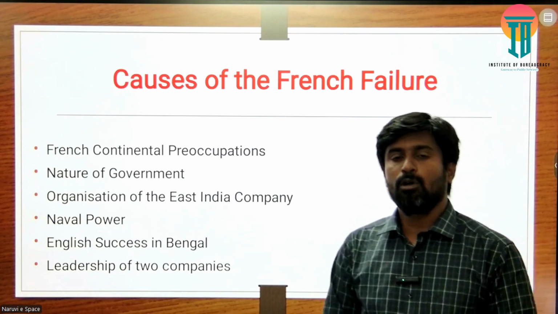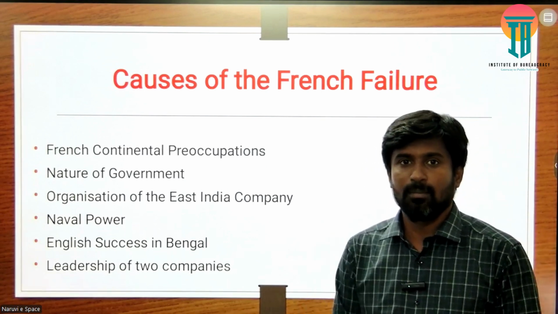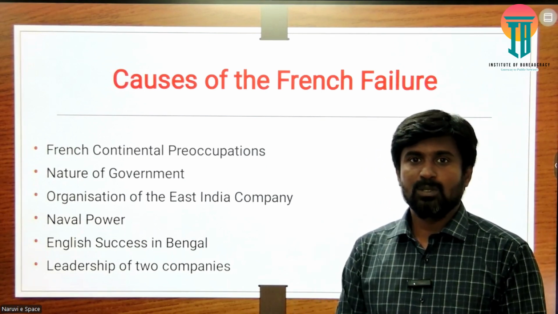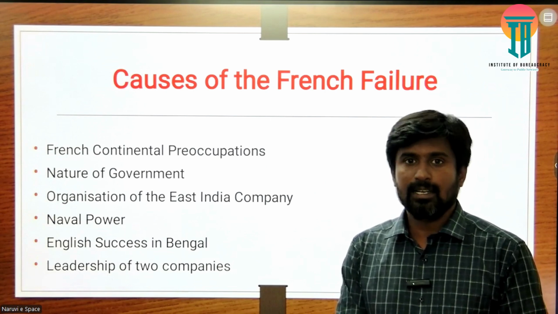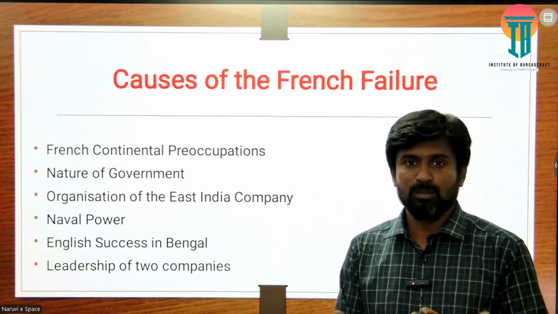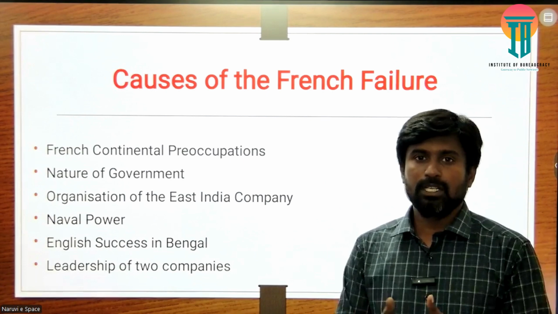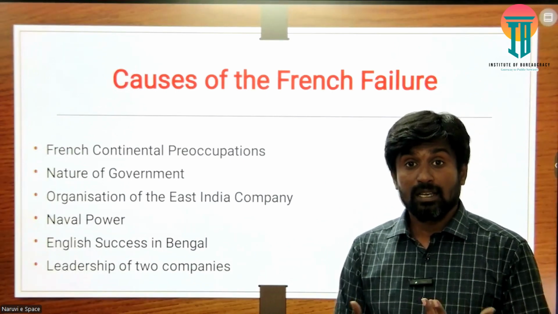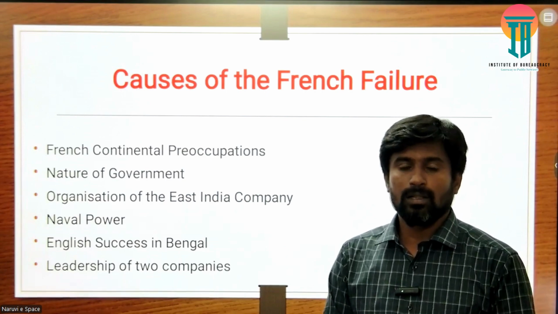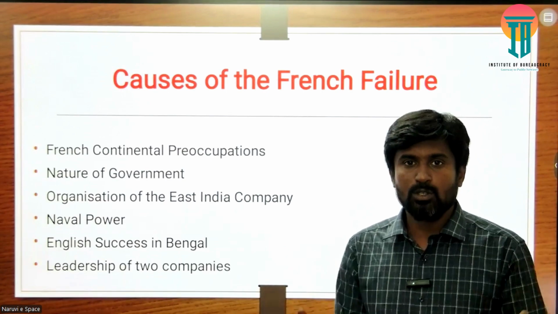Okay, the next important aspect is about the nature of government, the British East India Company and the French East India Company. The French East India Company was owned by the government, but it was exactly the opposite of the British East India Company, because the British East India Company was a private company. So in the policy decisions and the policy making, and some of the immediate decisions, as a private company, they took them very quickly, because they were controlling everything.